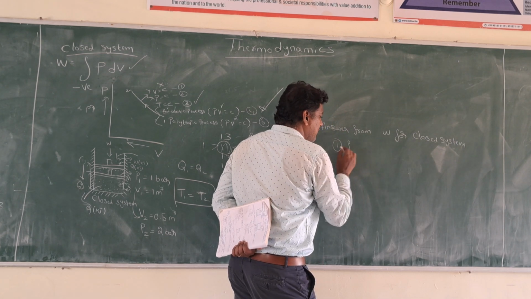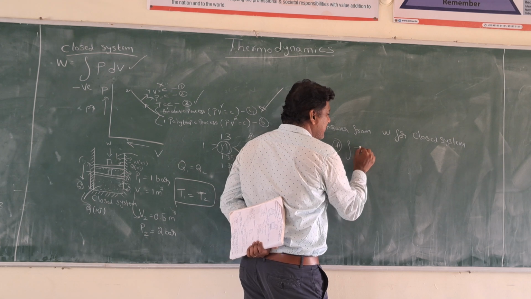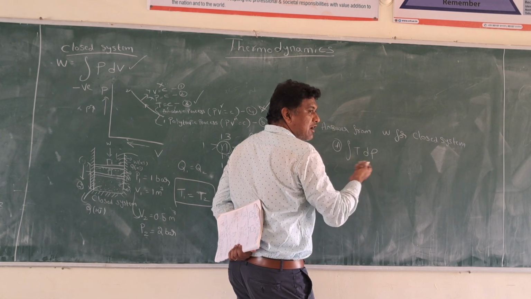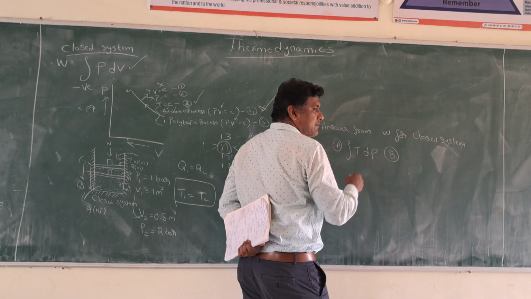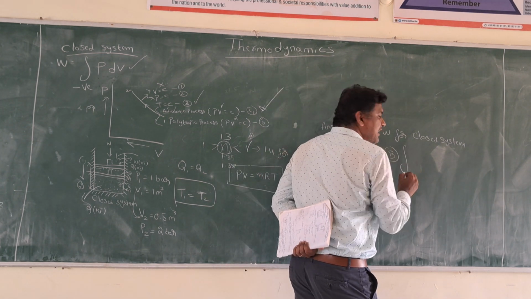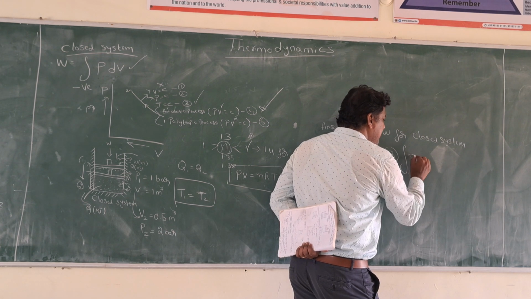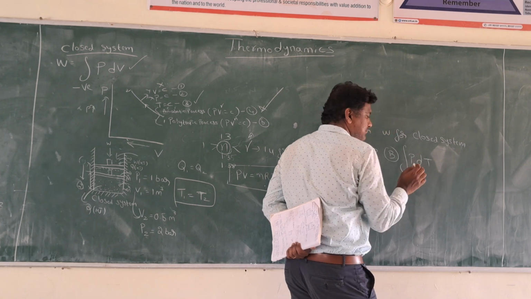If I take option A, integration of TdP, temperature is changing the pressure. They will confuse you based on the options. B, integration of PdT, pressure changing the temperature.